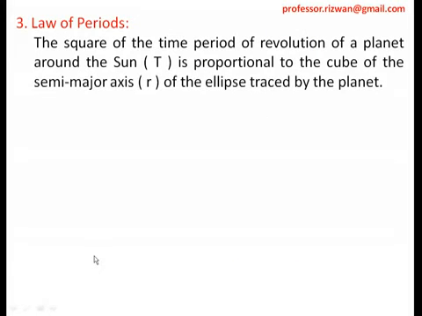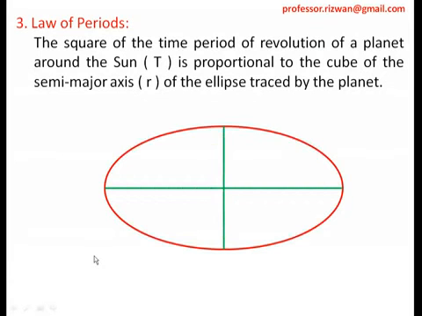The third Kepler's law is the law of periods. The square of the time period of revolution of a planet around the sun, that is T, is proportional to the cube of the semi-major axis, that is r, of the ellipse traced by the planet. Now this is the statement. Let us understand the statement with the help of a figure. It makes it very easy. Again, ellipse, semi-major axis, semi-minor axis. Now the earth is revolving around the sun in an elliptical orbit. The sun is situated at one of the foci. If it is revolving around the sun, T is the time period to complete one revolution, and r is the distance of the semi-major axis.